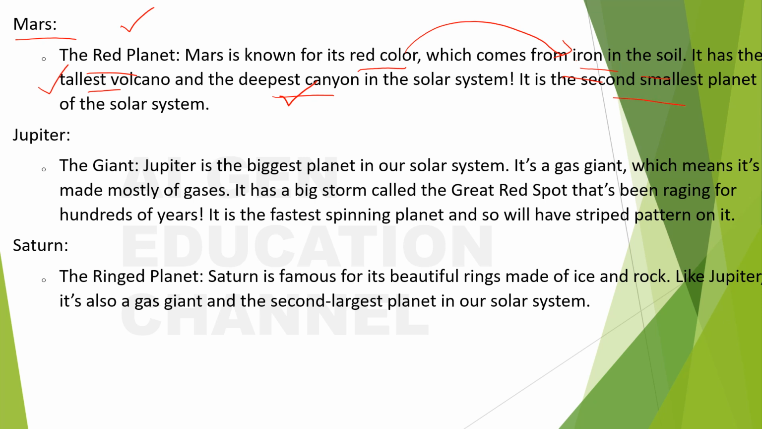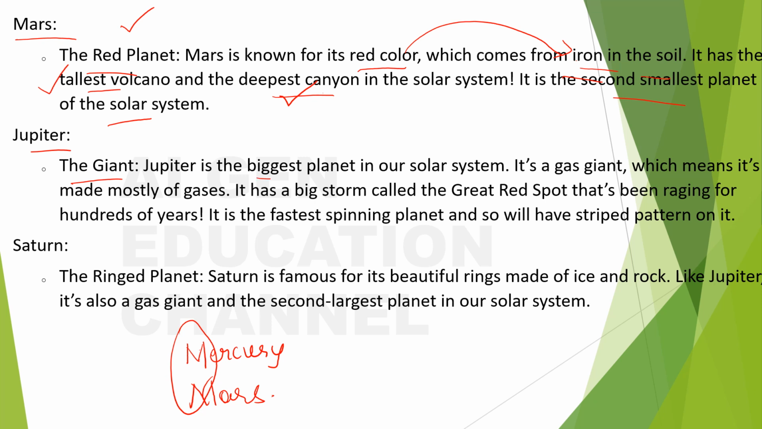It is the second smallest planet of the solar system. So what is the smallest? Mercury. And the second smallest is Mars. Both are M's, right? And it has the tallest volcano and deepest canyon. Remember that.